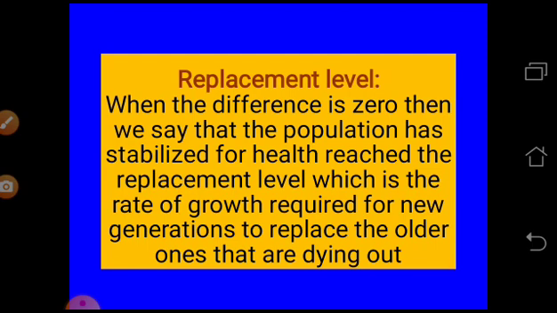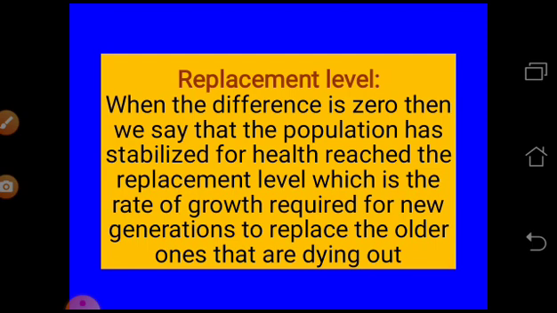So it is stabilized. In health terms, the replacement level is the rate of growth required for the new generation to replace the older ones that are dying out. Those who are dying out need to be replaced by their children, the new generations. If the number of people dying is equal to the number of newborn babies, that means they can replace the older population.